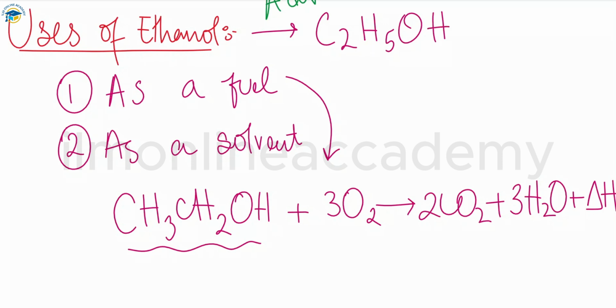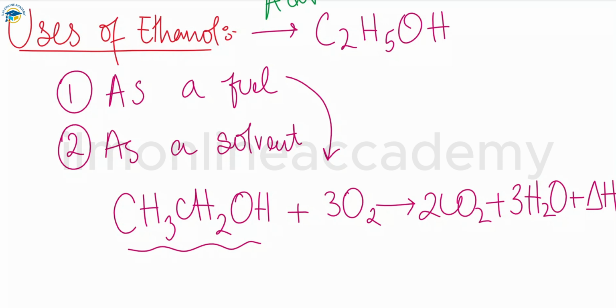Some countries also mix ethanol with petrol as a fuel for some cars. It is also used for heating and cooking by using domestic burners in some countries. So these are the uses: first as a fuel, and then as a solvent.